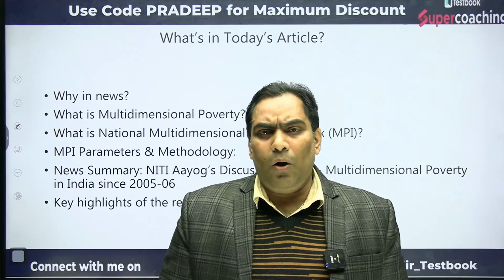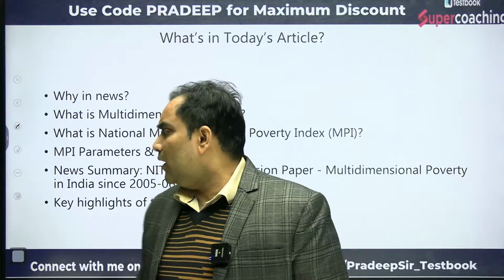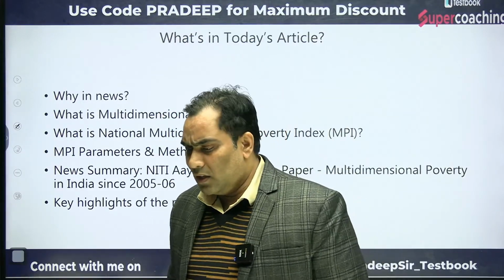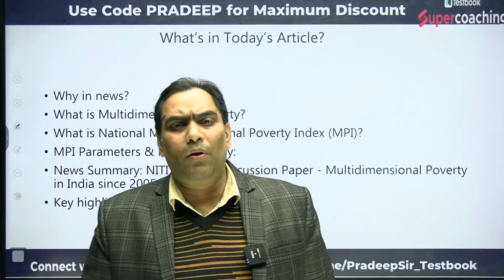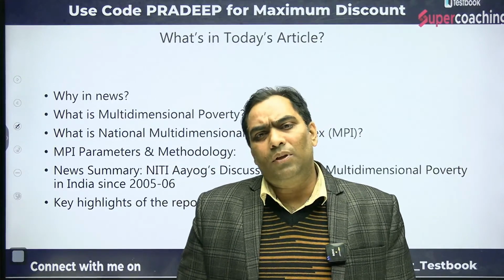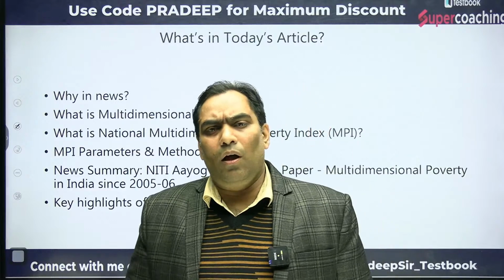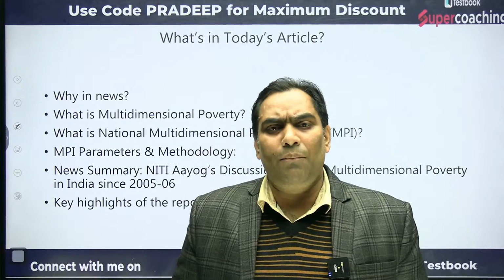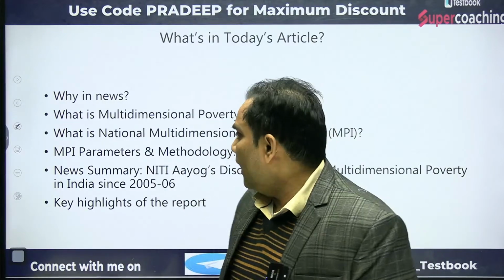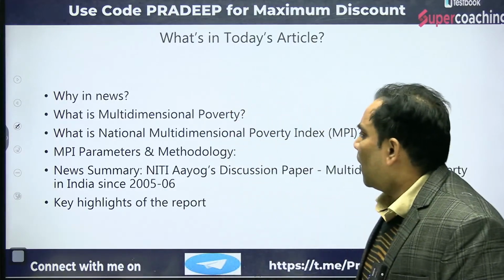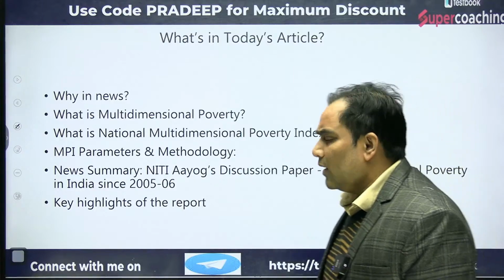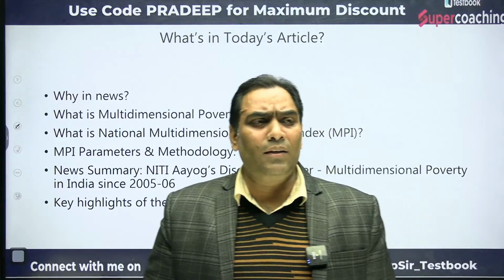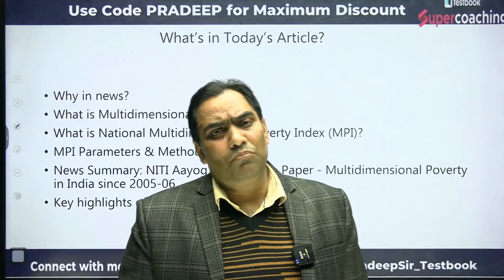First we will discuss why it is in news. I already told that it is in news because there is a discussion paper of NITI Aayog, which claimed that 24.82 crore people have escaped from multidimensional poverty in India. And then we will discuss what is the multidimensional poverty index. Then we will discuss what is the national multidimensional poverty index, which is prepared by NITI Aayog.